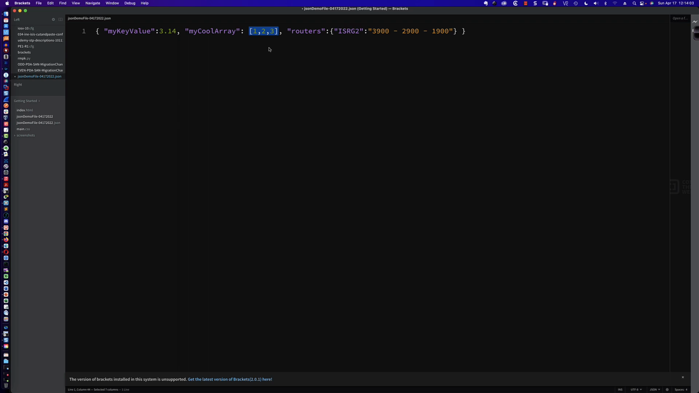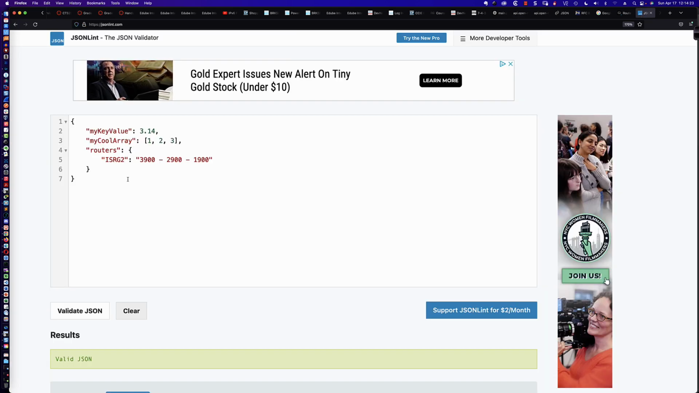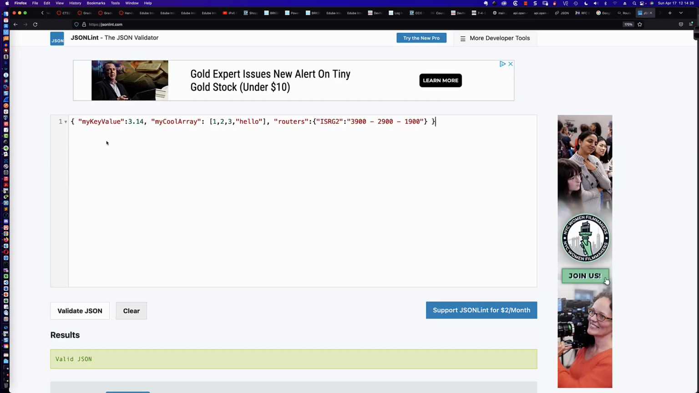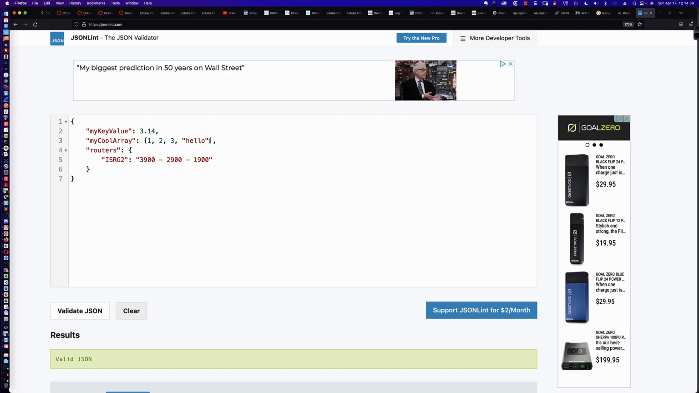Now, in JSON, could I mix and match data types in here? In other words, could I do something like this in JSON? And this is going to fall into our certain things: just because you can do something doesn't mean that you should. So let's copy this and come back over to our JSON lint and find out if in fact that's considered valid JSON. And it absolutely is considered valid JSON. However, as I just commented, just because you can do something doesn't mean you should.